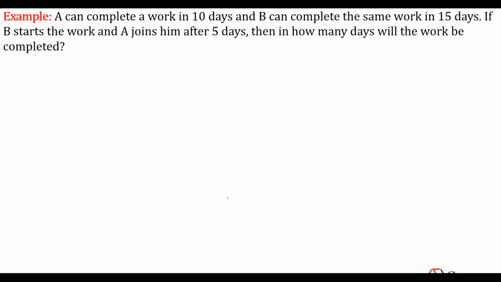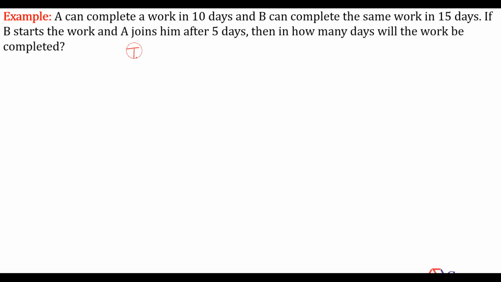A can complete a work in 10 days and B can complete the same work in 15 days. If B starts the work and A joins him after 5 days, then in how many days will the work be completed? Is it just the reverse of the previous question? B is going to work for the first 5 days alone. And after that, for some days, he'll work with A.